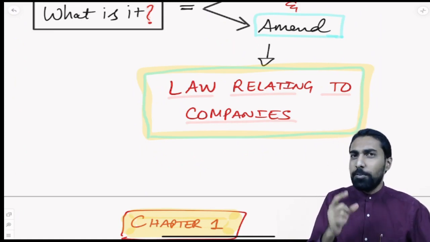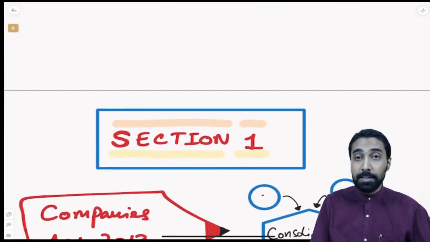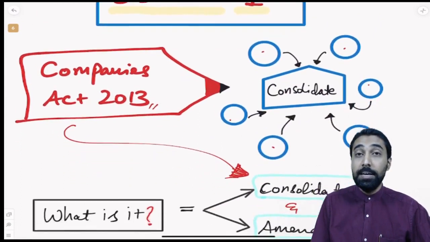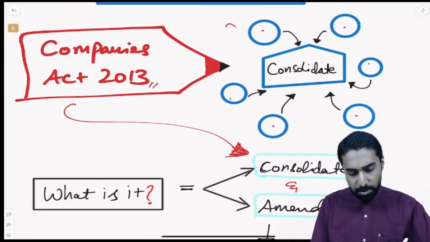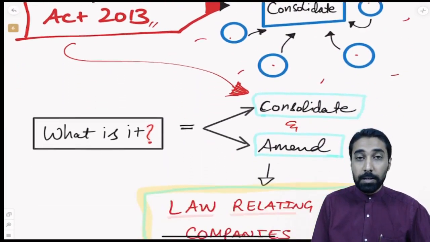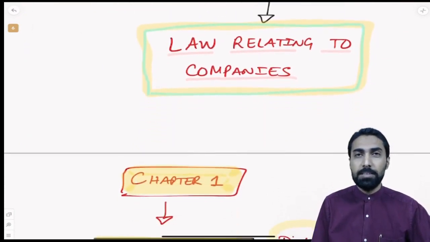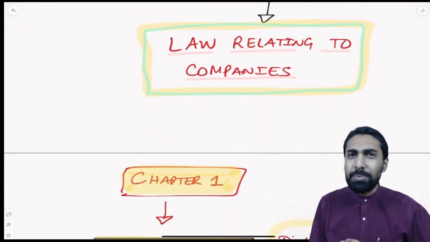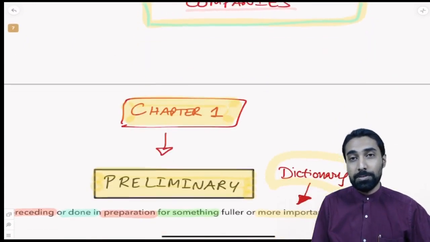For that, you need one core law, and that is the Companies Act. So what is the Companies Act? As you can see, section 1 says that it is an act to consolidate the different laws relating to company law. Consolidate and amend the law relating to companies. All the laws relating to companies we are consolidating and amending, and that is the Companies Act of 2013.